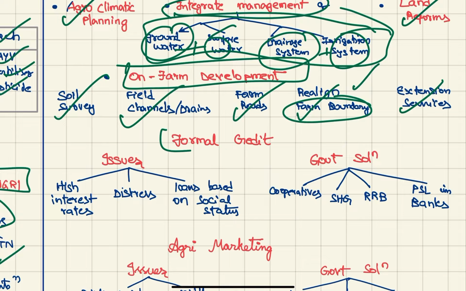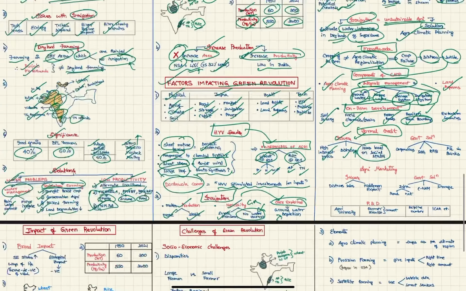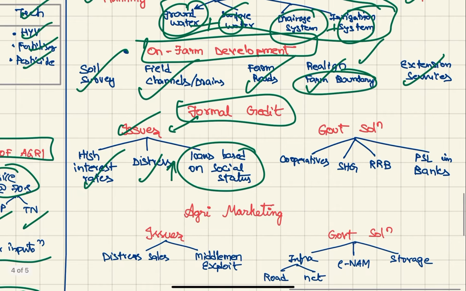Formal credit: we have issues because of lack of formal credit, like high interest rates, leading to more distress, and loans based on social status, like loans are not given to lower caste people. So the government solution is to introduce cooperatives, self-help groups, regional rural banks, and priority sector lending targets for banks.